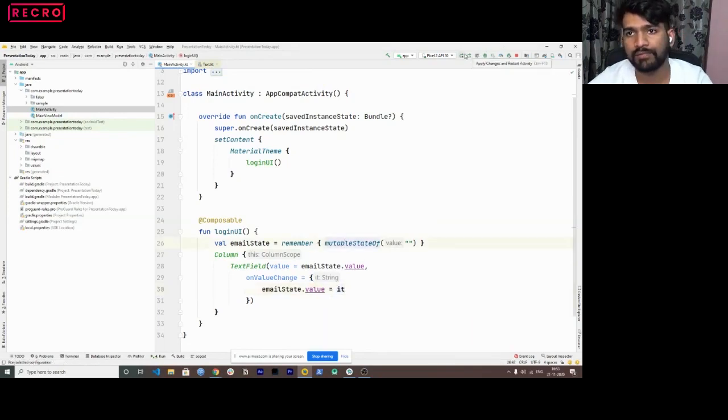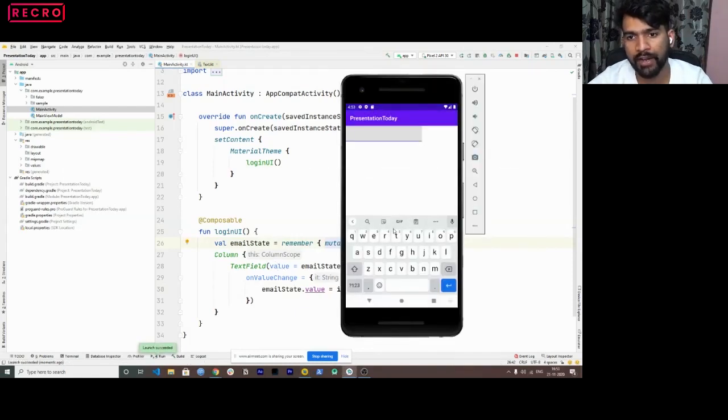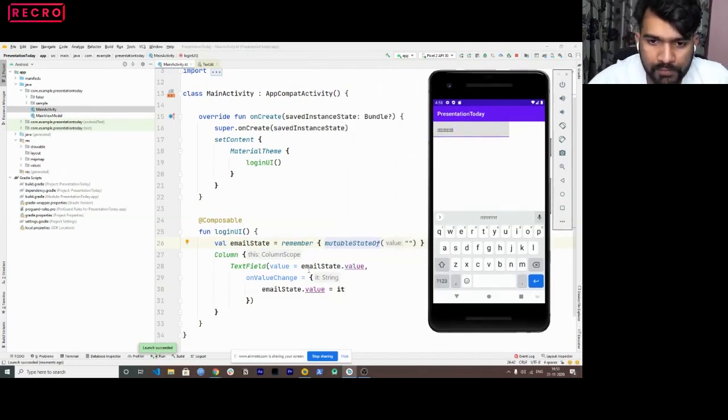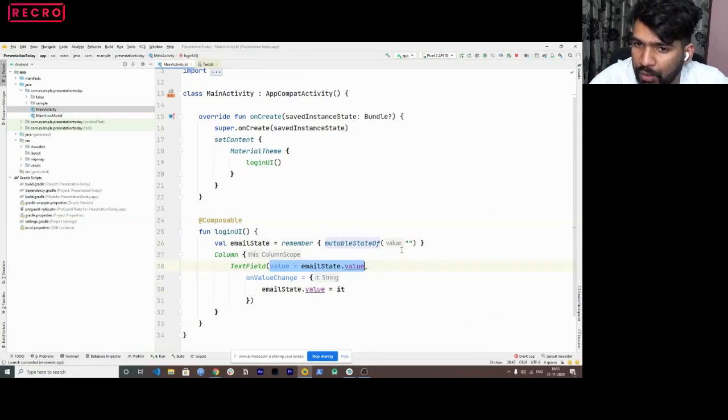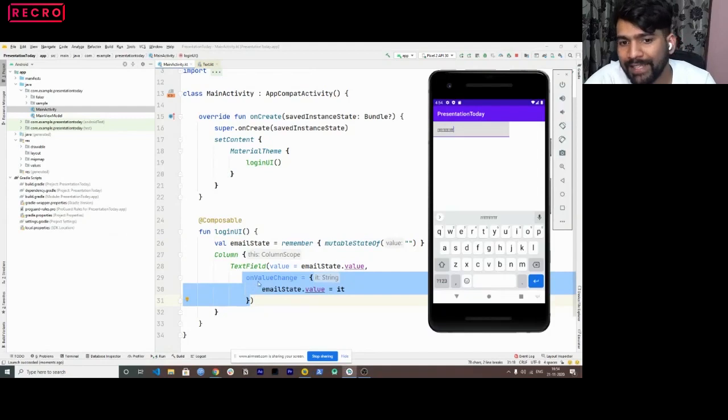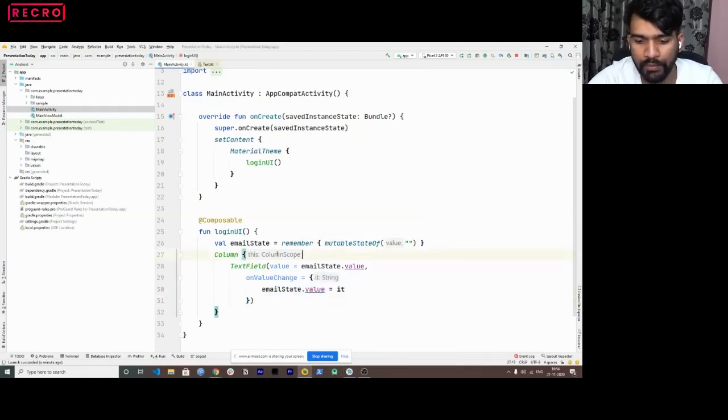Now let's see what happens. I'll explain what happened here right now. So now if I try to type something, it should update, right? Basically, first we set that initial value, which was an empty string, obviously. Then we were changing the value. So it's basically like the text change of an edit text. And when the text change happened, we updated the value of emailState. Since we updated the value of emailState with the latest string we had, the state got updated, and we have this, right? So this is basically what we wanted to do.